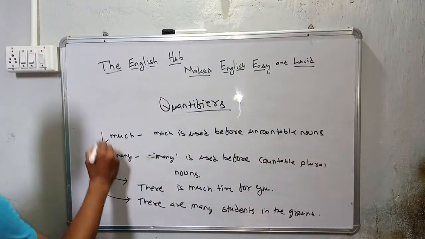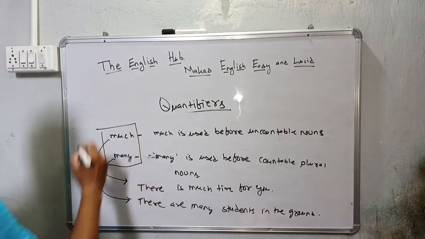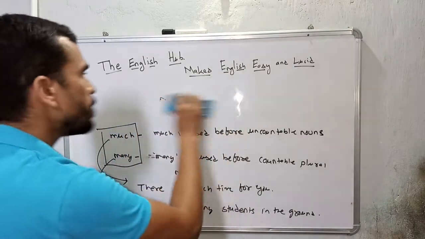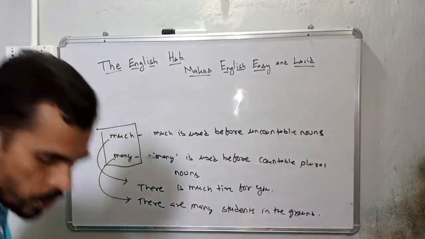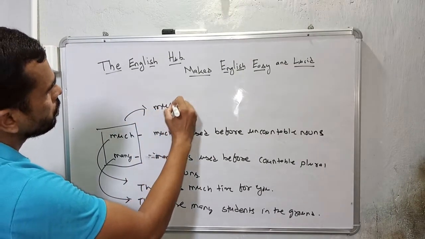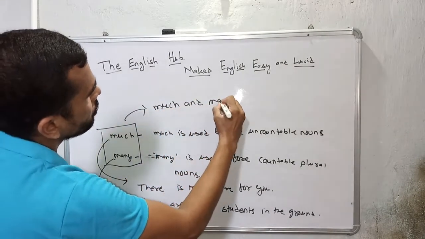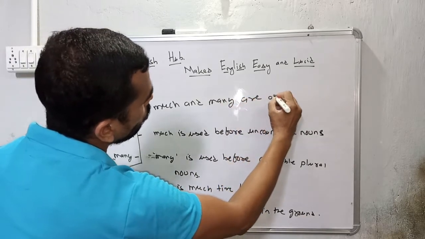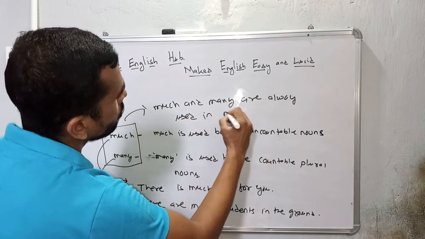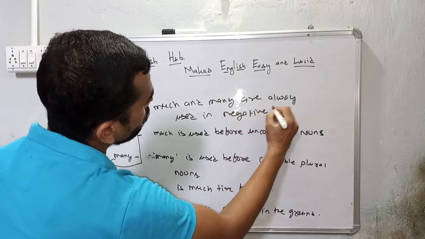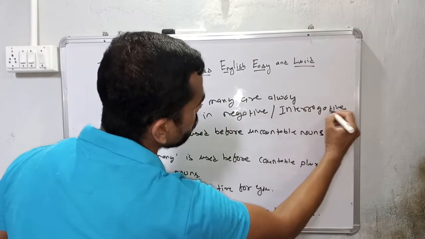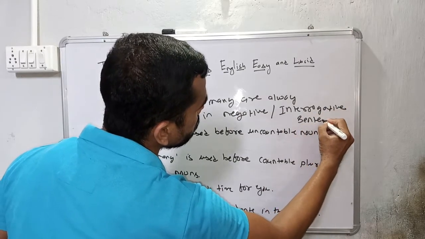But one thing we have to remember: much and many are never used in a declarative or positive sense. Much and many are always used in negative or interrogative sentences.